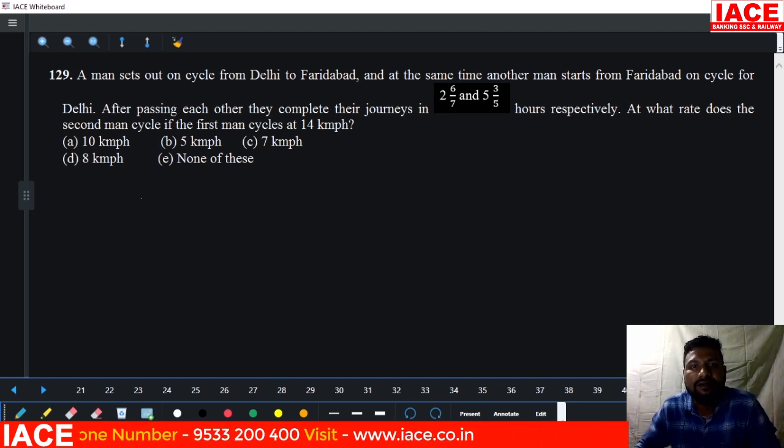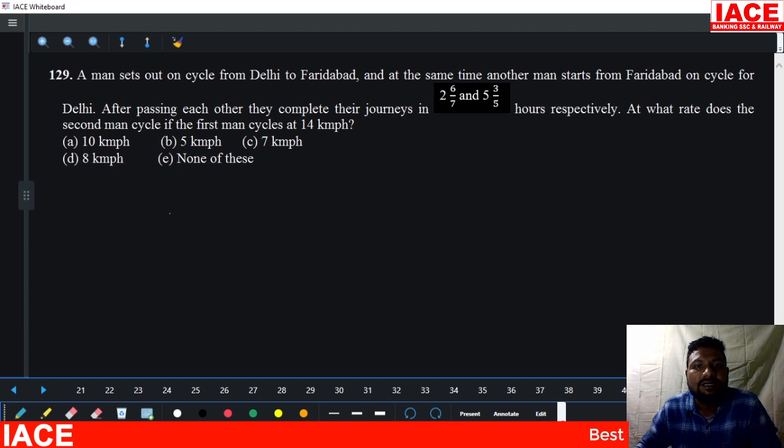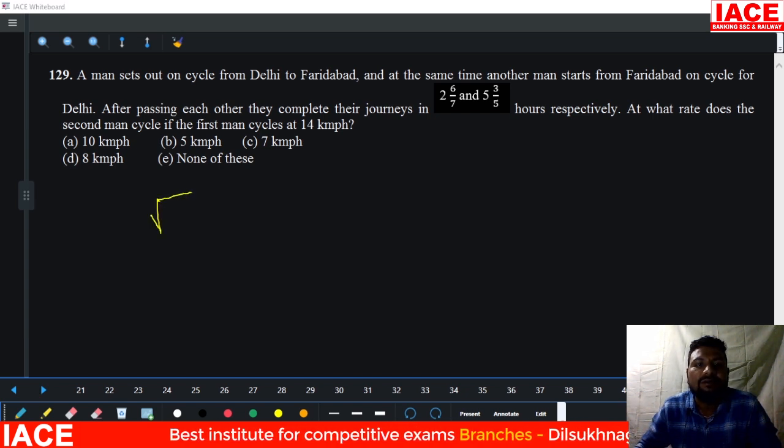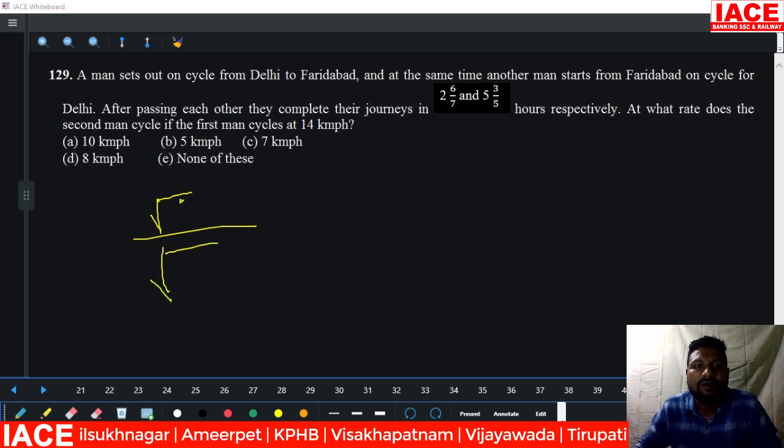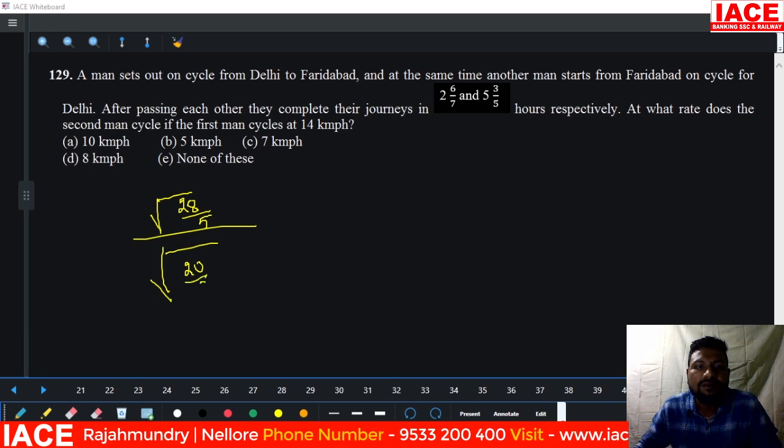A man sets out on a cycle from Delhi to Faridabad. One person is going from Delhi to Faridabad, another person is coming from Faridabad to Delhi. After passing each other, their journeys are completed in 2 6/7 hours and 5 3/5 hours respectively. For this we have a particular formula. Then 5 times 5 is 25 plus 3, 28 by 5. This is 28 by 5 hours. 7 times 2 is 14 plus 6, it is 20 by 7 hours.